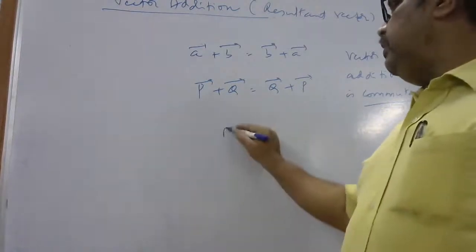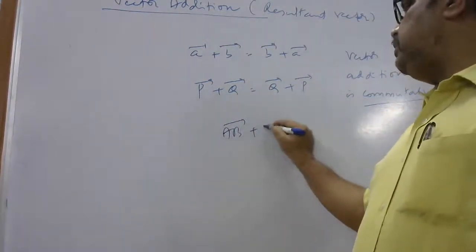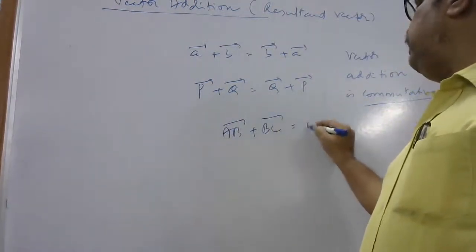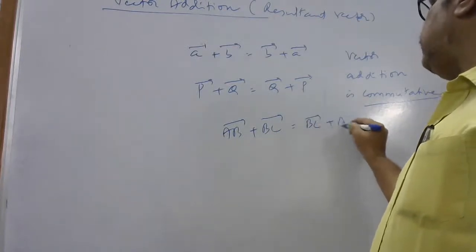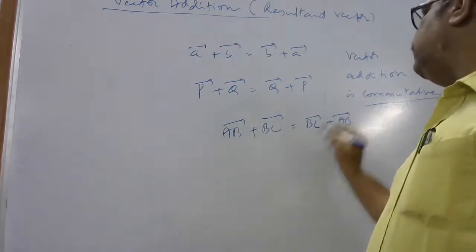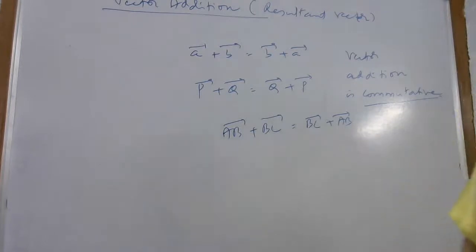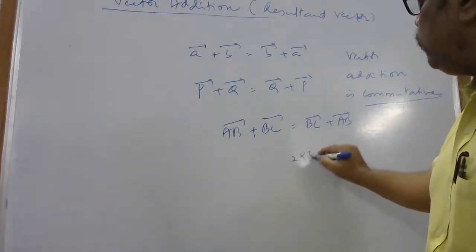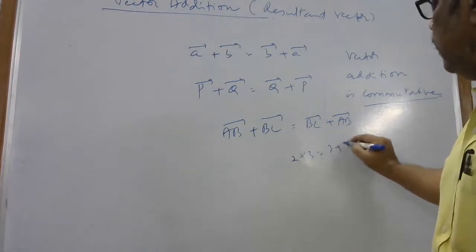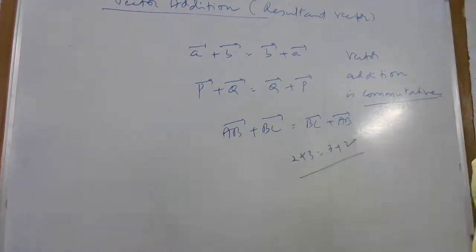Otherwise, AB vector plus BC vector is equal to BC vector plus AB vector. No difference. If the order changes, the value will not change. Like 2 plus 3 is equal to 3 plus 2. No change, na? So this is called the commutative property, order interchange.